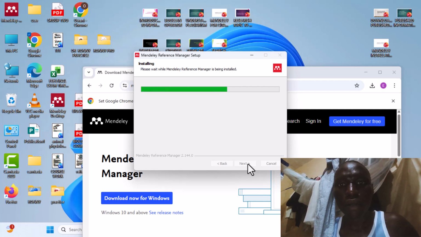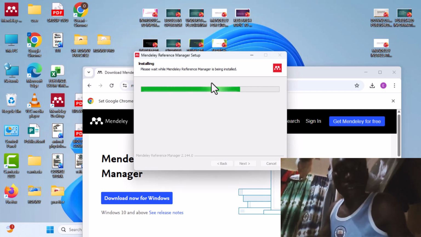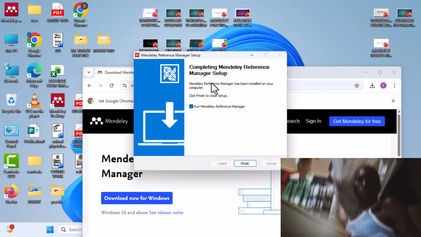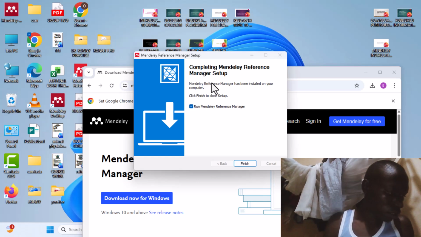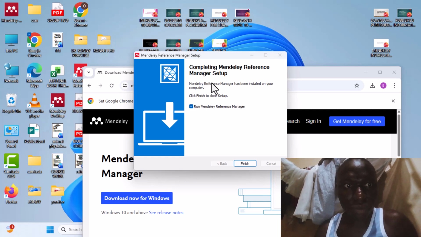Now it is installing already, as you can see. Let's wait for it to install. Almost getting done with the installation. Yes, now it has already installed. Now we can take a look at it.